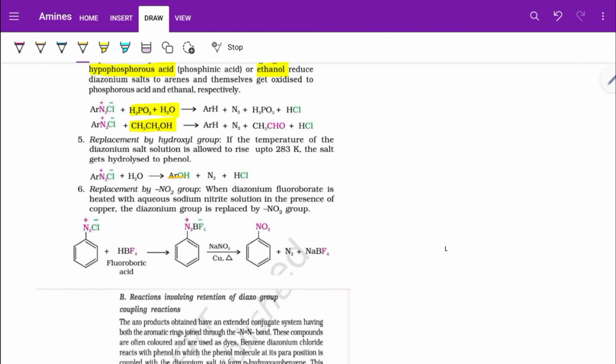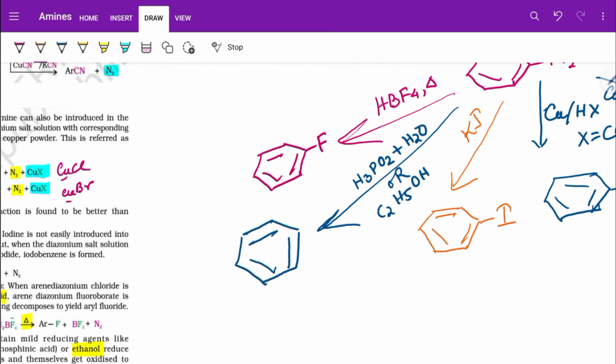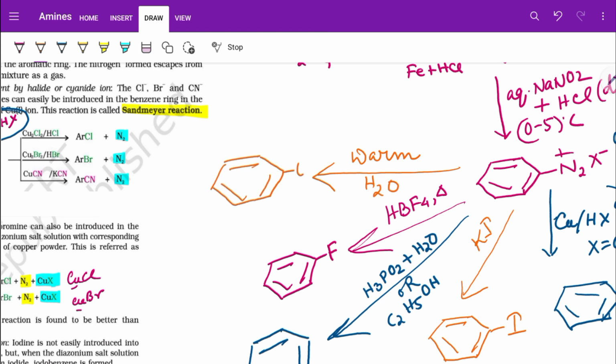Just see, ArOH is phenol. Just by adding warm water, you can obtain phenol by this method. So here I can just give warm H2O, and I will get phenol.